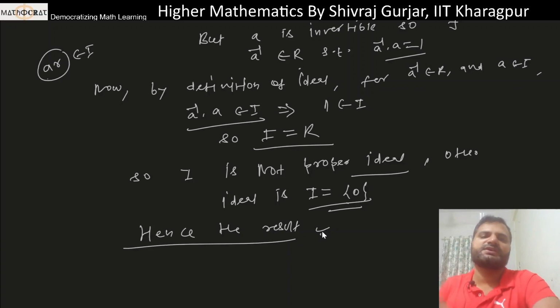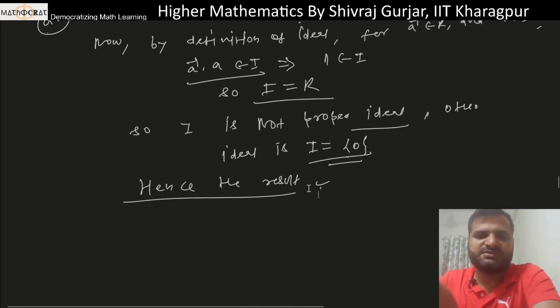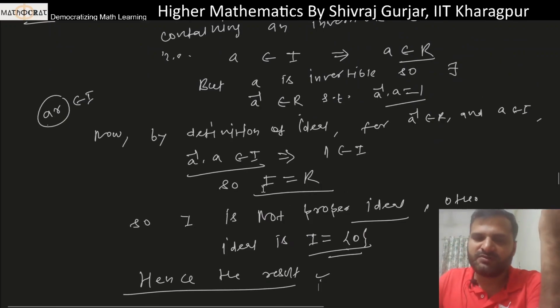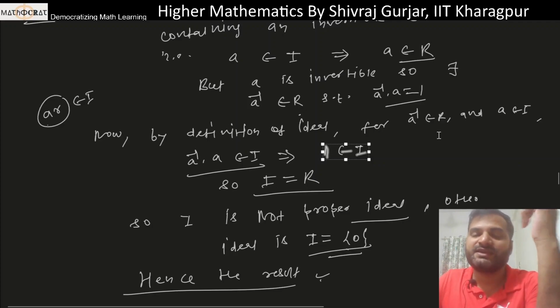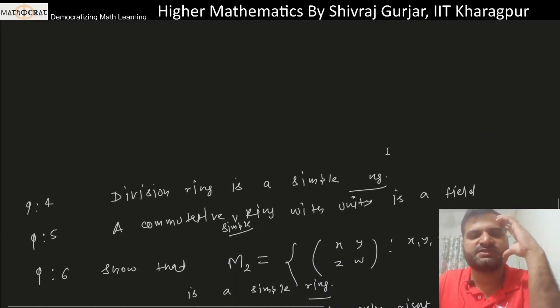I hope it is understood that if an ideal contains an invertible element, then it cannot be proper, it has to be improper. So this is also a good question. Basically, these same things are used again and again. One belongs to I and this capital R, in some questions that will also be very handy. Okay, so let's see this.